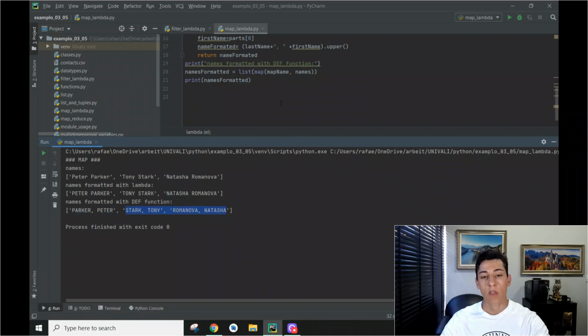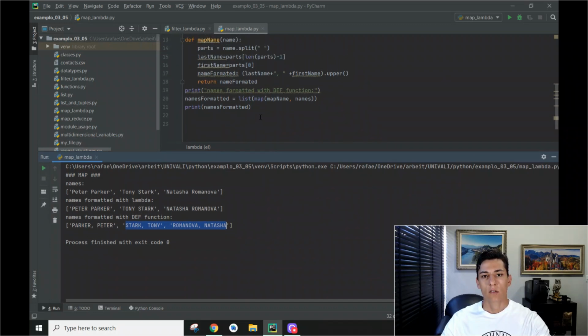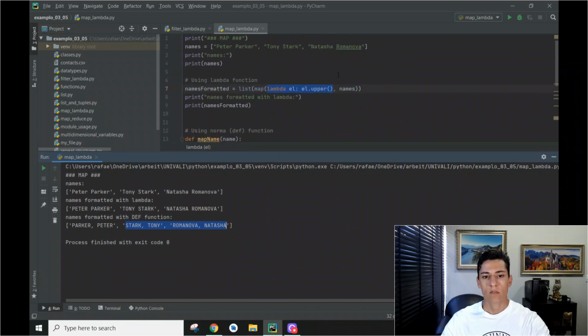And we have that done for all names in the list. Of course, here we have just 3 elements, but this kind of map and reduce functions are available to process a lot of data. So if this array was a very long array, it would work in the same manner, in a very performant manner.